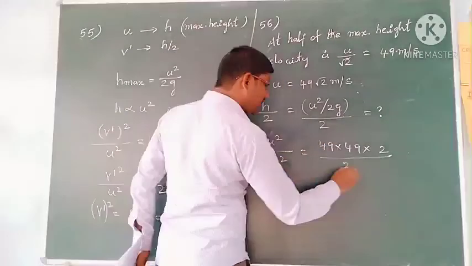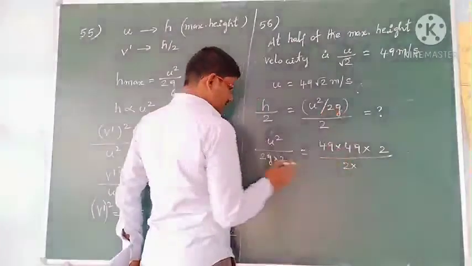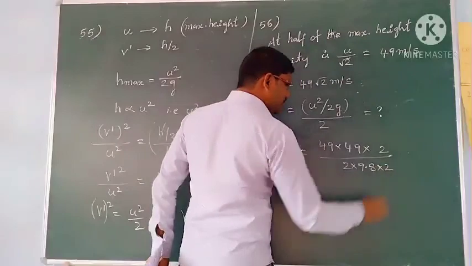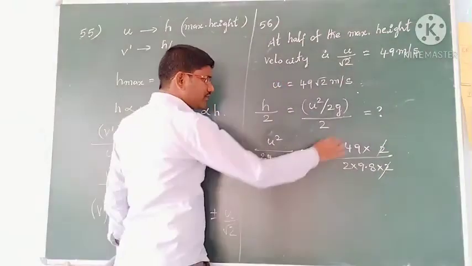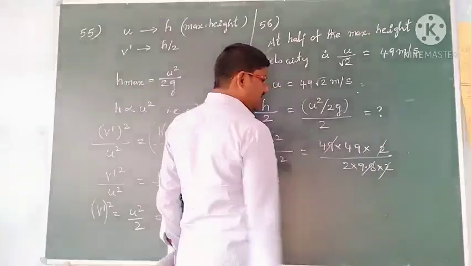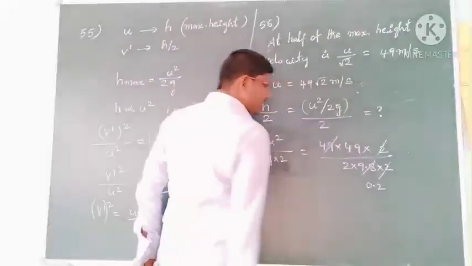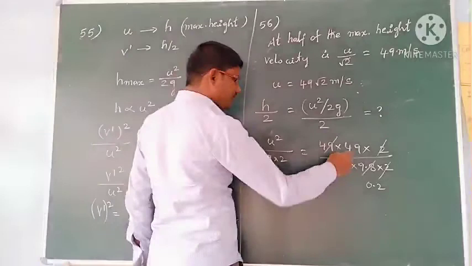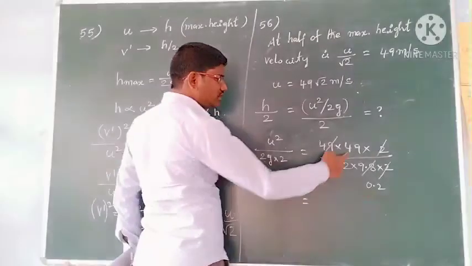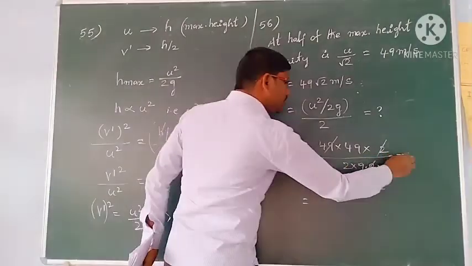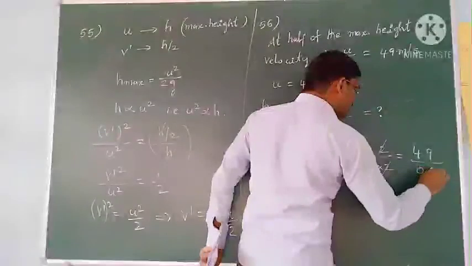So you are writing 2 into the g value, 9.8 into 2. Then this 2 gets cancelled, and this is 49 by 0.2 into 2, 0.4. So you will have 49 by 0.4.